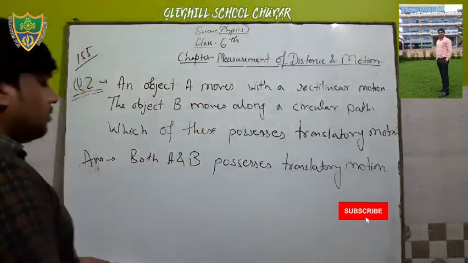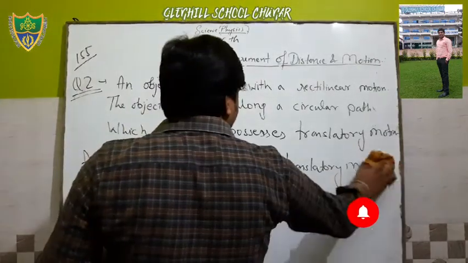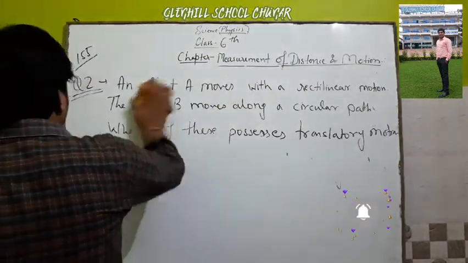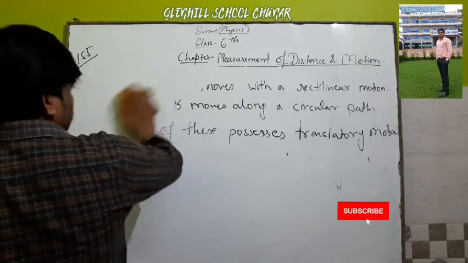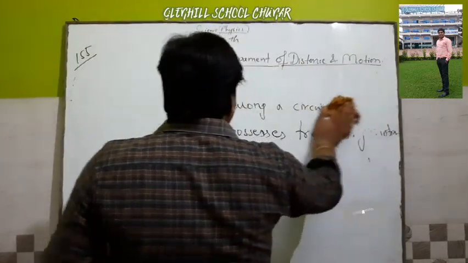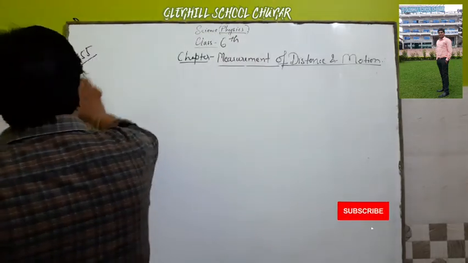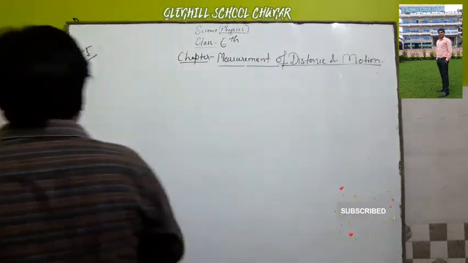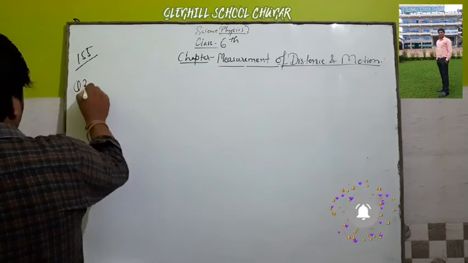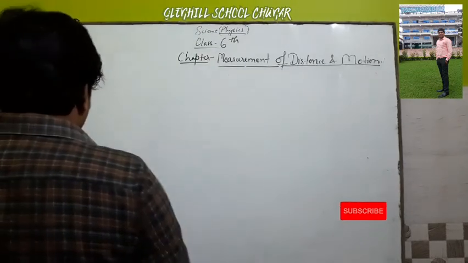Now next, see. Next question. Question number 3. What is question number 3?